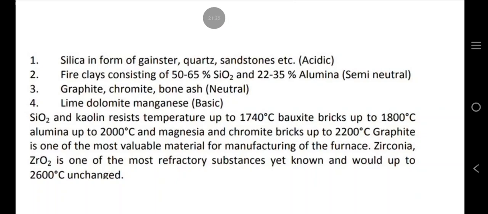Silica and fire clay bricks resist temperature up to 1740 degrees Celsius, bauxite bricks up to 1800 Celsius, alumina up to 2000 Celsius, and magnesia and chromite bricks up to 2200 Celsius. Graphite is one of the most valuable materials for manufacturing of the furnace. Zirconia, ZrO2, is one of the most refractory substances yet known and can withstand up to 2600 Celsius unchanged.